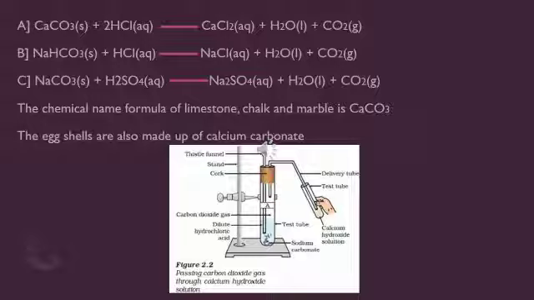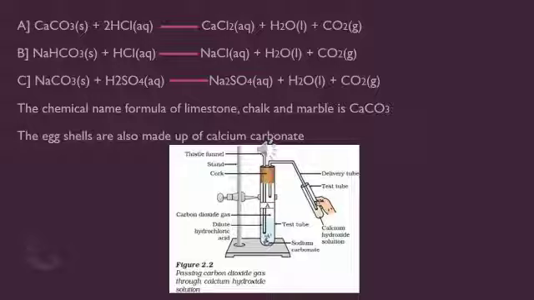Now we take about 0.5 grams of sodium carbonate, that is Na2CO3, in test tube A, and about 0.5 grams of sodium hydrogen carbonate, that is NaHCO3, in test tube B. So sodium carbonate is in test tube A and sodium hydrogen carbonate is in test tube B.